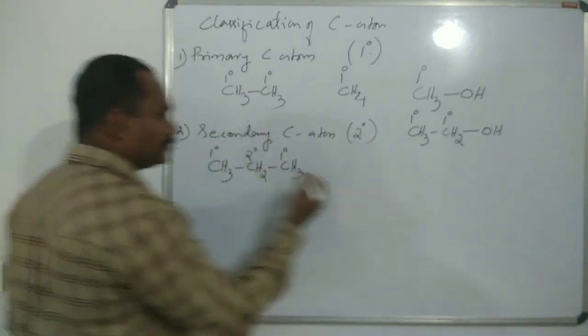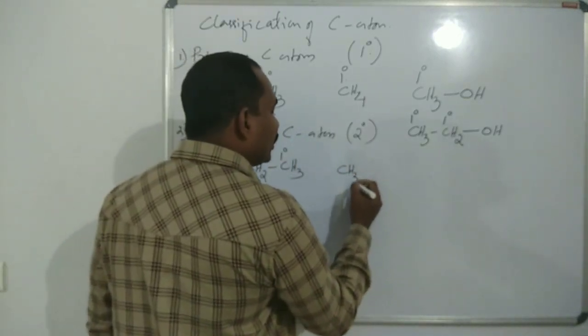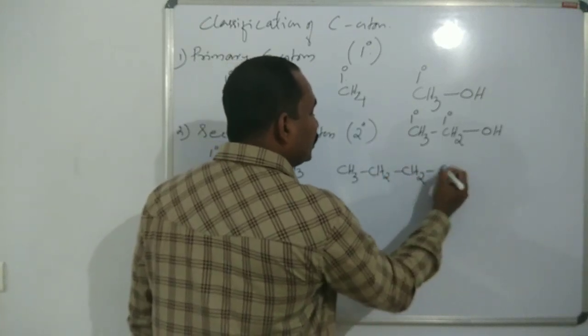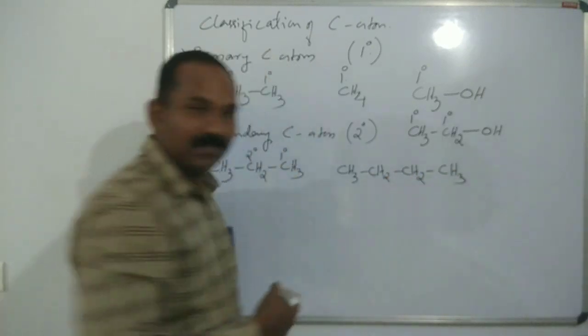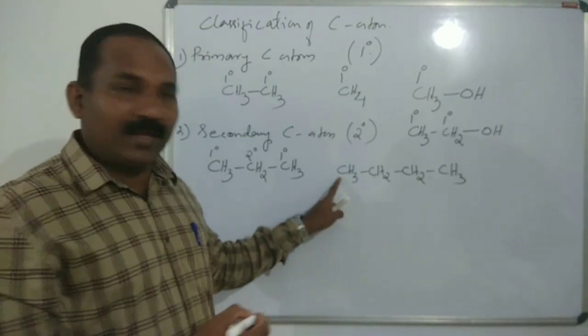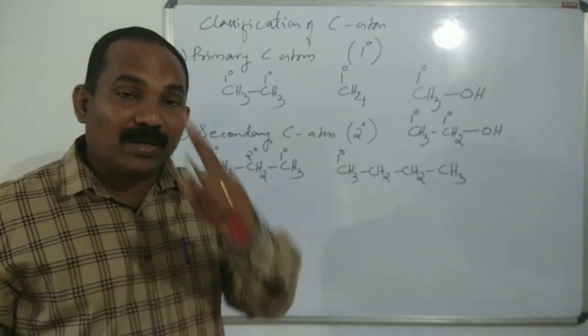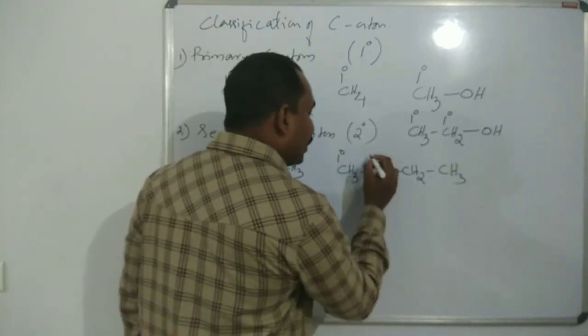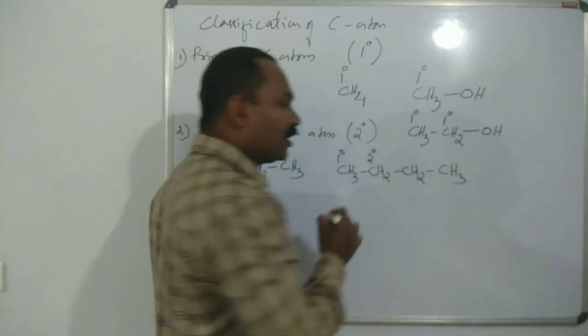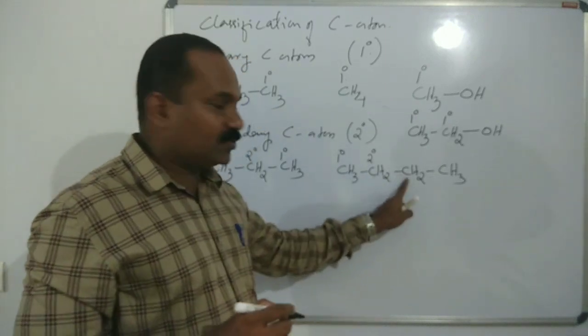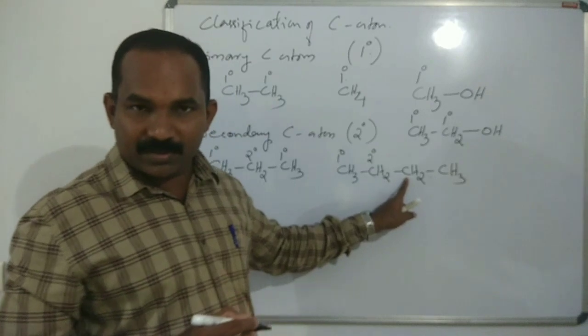Another example. CH3CH2CH2CH3. The first carbon is a primary carbon atom because it is bonded to one carbon. The second carbon atom is a secondary carbon atom because it is bonded to two other carbon atoms, this carbon as well as this carbon.